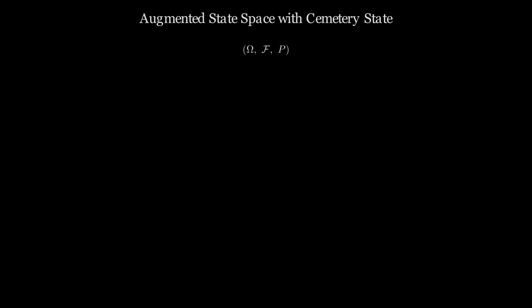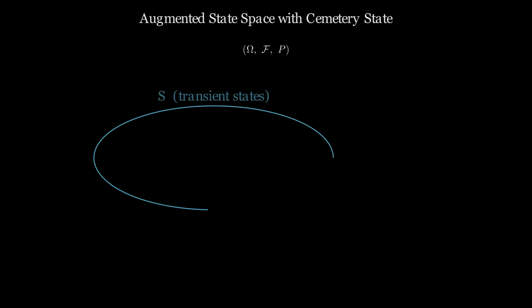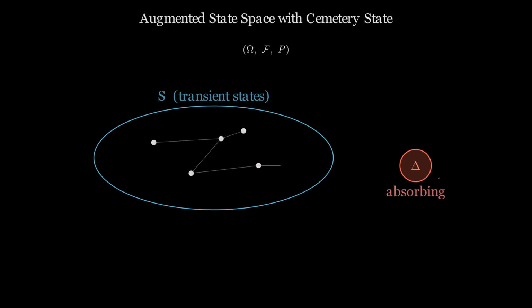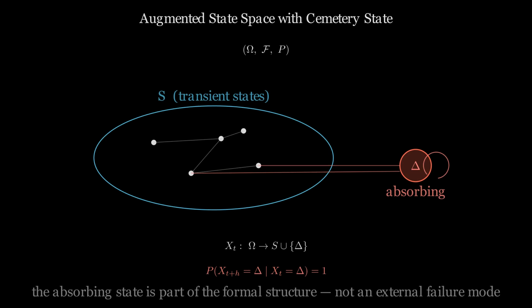A system model with an absorbing state is defined over a standard probability space extended by a cemetery state. The state space is augmented. The process takes values in the union of the live operating region and the absorbing state delta. The absorbing state is a formal element of the state space, not an external failure category. Once the trajectory enters delta, it remains there permanently.